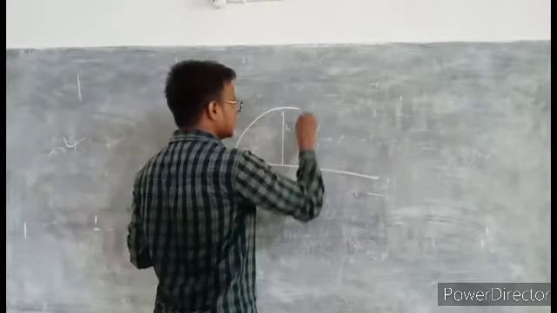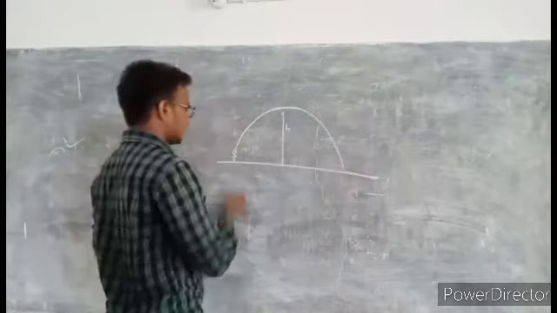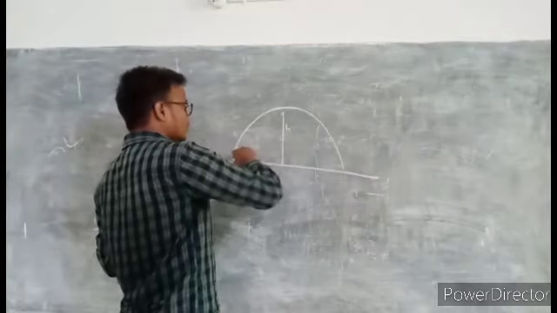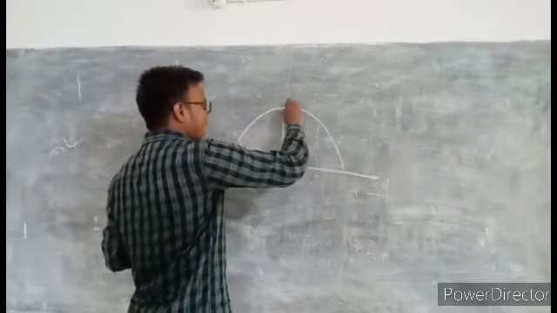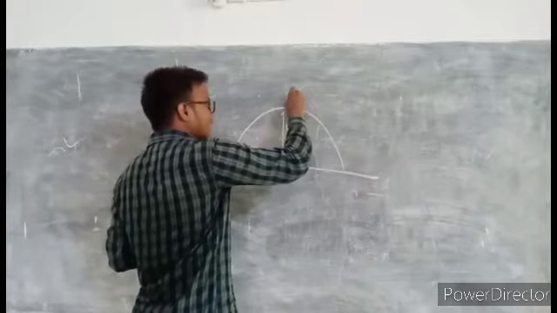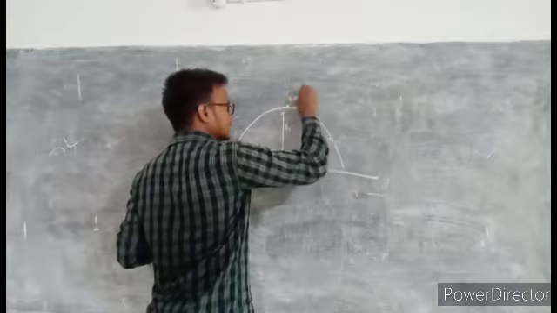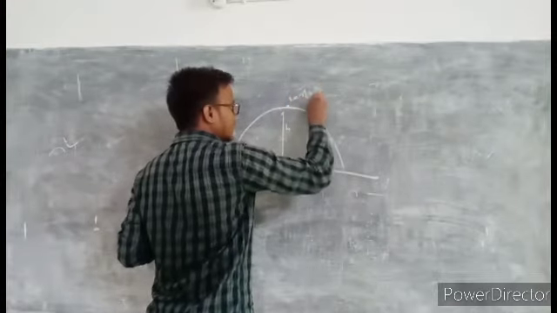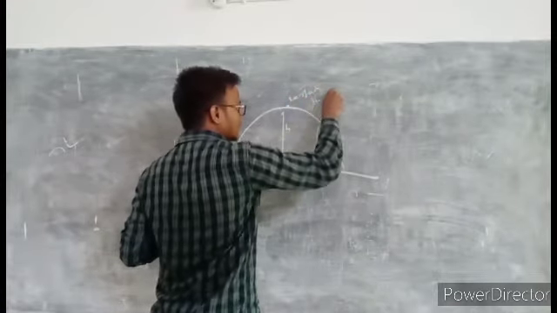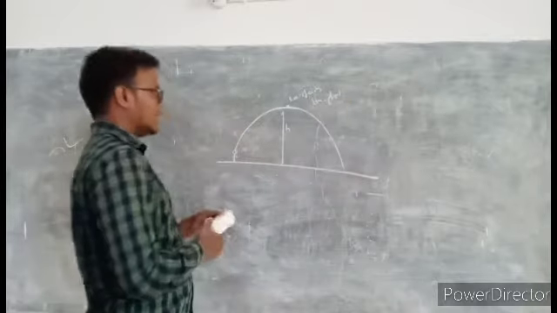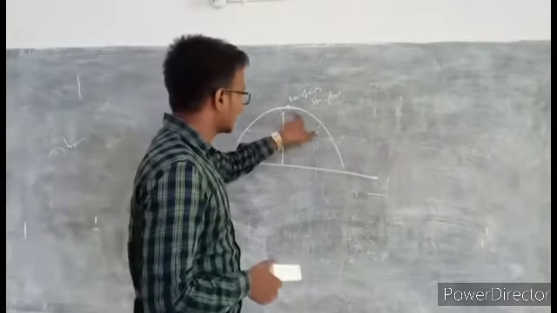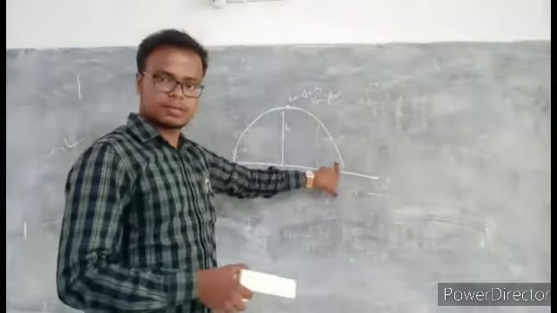At that time, the stone will move like that. After reaching a certain height, it comes down again.